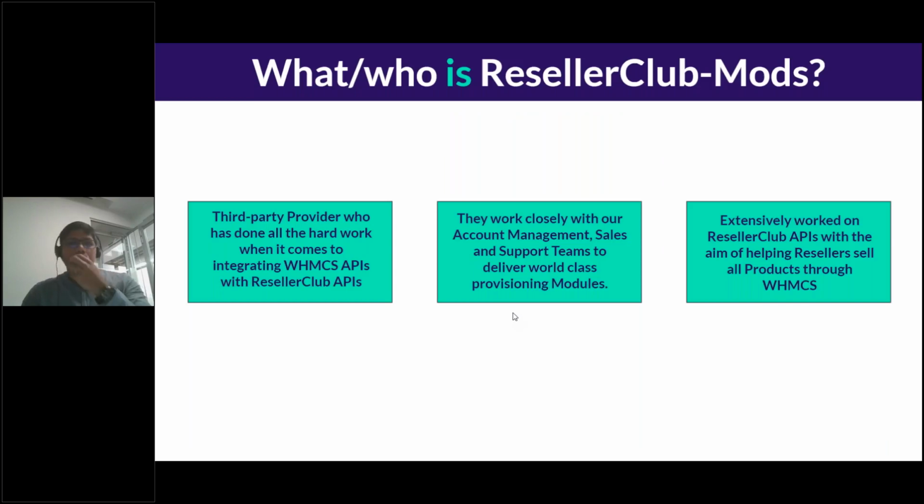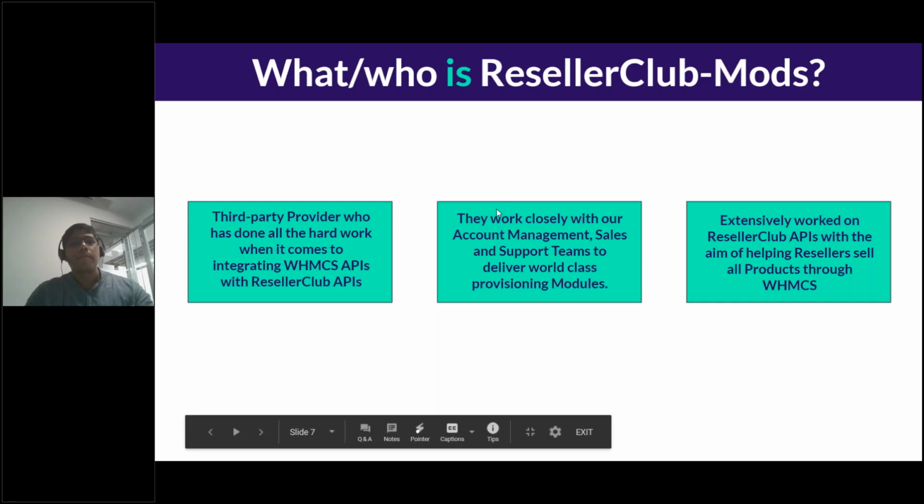Moving on, some of you may already have this question in mind: what is Reseller Club mods, or who are Reseller Club mods, right? So Reseller Club mods is a third-party provider who has done all the hard work when it comes to integrating WHMCS APIs along with Reseller Club APIs. So they've seamlessly undertaken all of your products and services that are sold through Reseller Club, looked at the Reseller Club APIs, integrated them with WHMCS APIs, and these are ready to use in the form of simple auto installation modules.